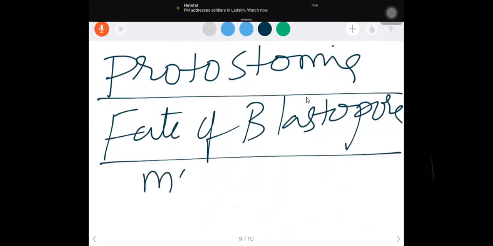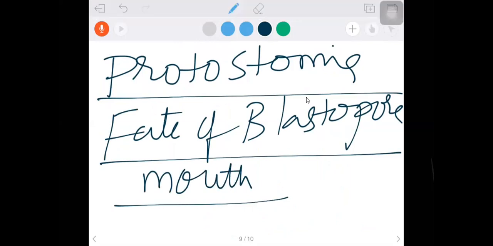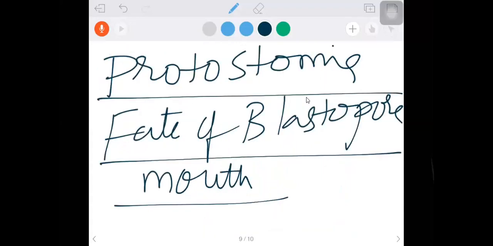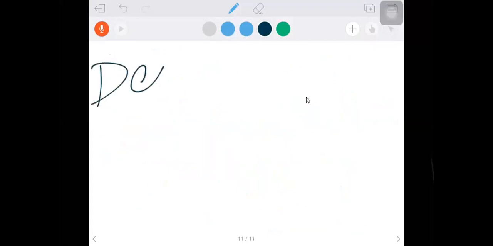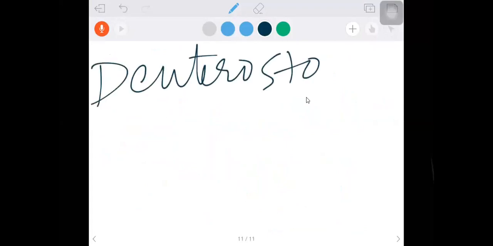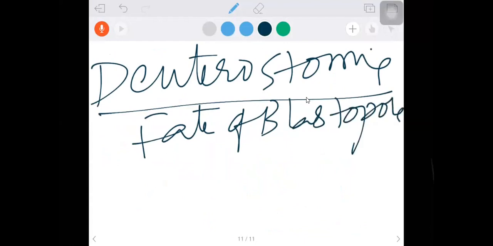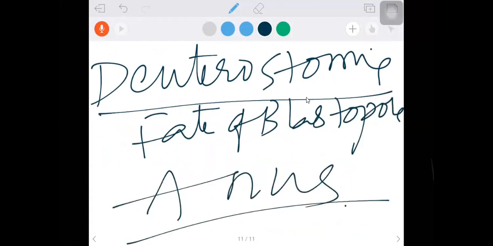Knowing what the blastopore is is very important for us. The first opening, which is found in the gastrula stage, is called blastopore. What happens to the blastopore in future? When it becomes an adult, it becomes mouth. So what do you call it? Protostomia. Okay. Then what is deuterostomia? If this blastopore becomes anus, the fate of blastopore is anus. What do you call it? Deuterostomia.